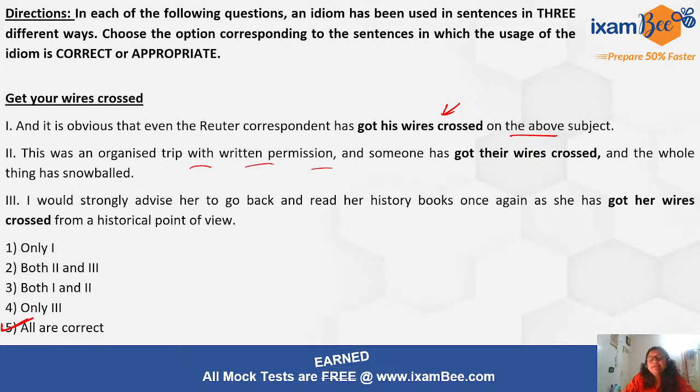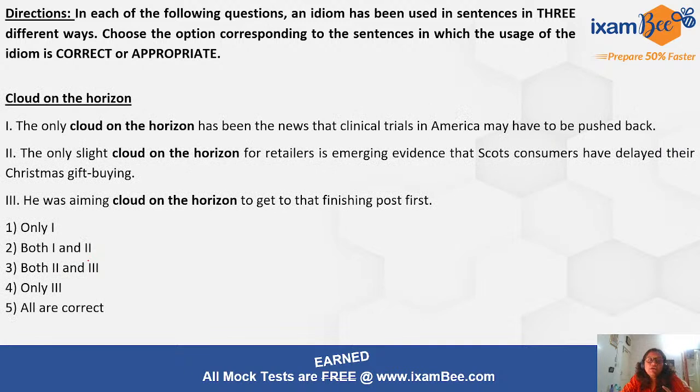Okay, it is very important, friends, especially when you have combination options. Here things become difficult and tricky, right? So make sure that always when you are attempting the questions that have combination options, you are always very certain of the answer, right? Now, cloud on the horizon. Tell me the meaning of cloud on the horizon.